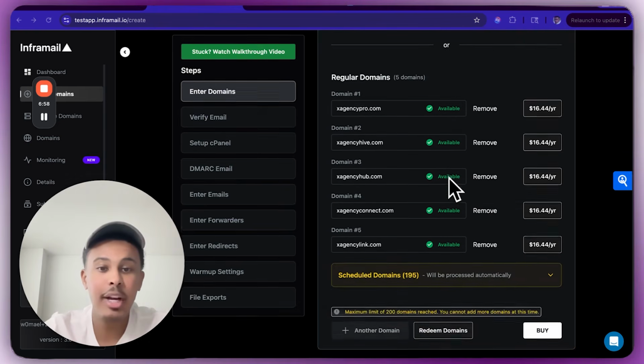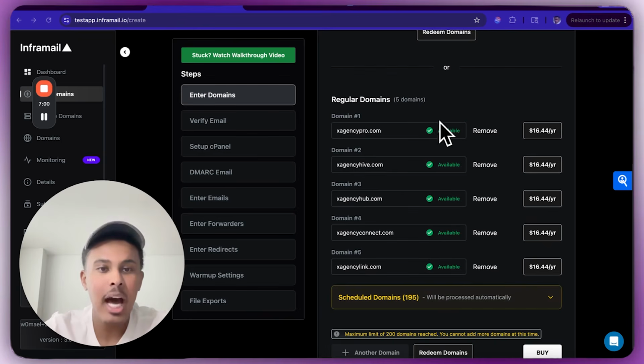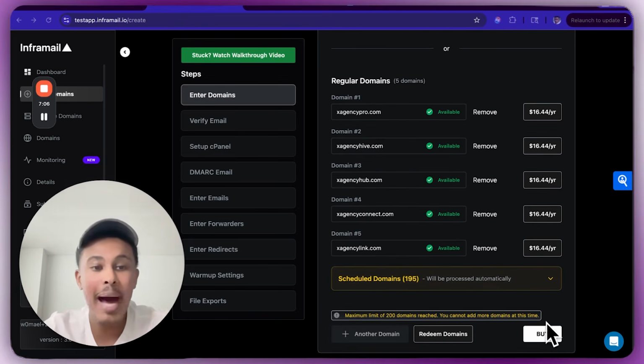Now, as you can see, it generated a bunch of these domains. As you could see, the first 5 are going to show up just for the sake of this. Obviously, it's not going to show up with 200 in front of you, but you're going to buy. Now, you might think this is a large investment, right?